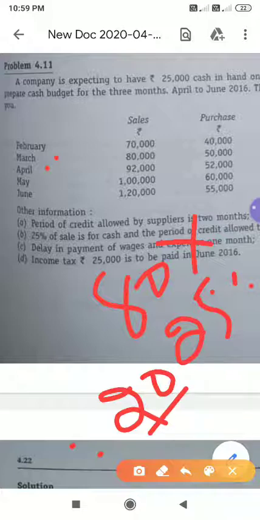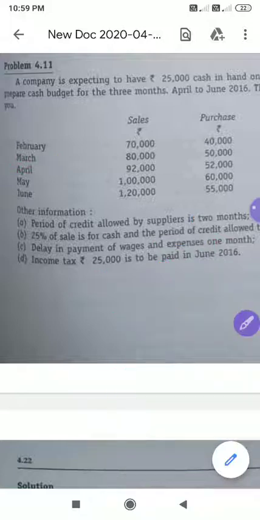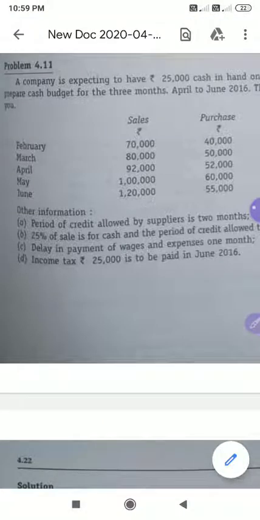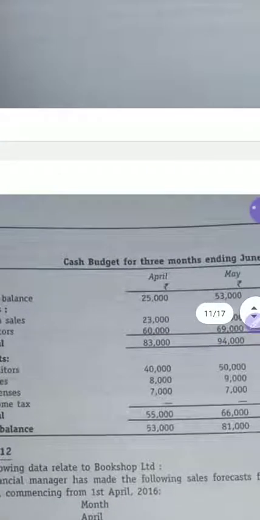Out of 80,000, if you take out 20,000, we have 60,000. This will be received in April. When you are preparing cash budget, you have to take the current month cash received and current month cash paid. So that means March sales amount, that is 75%, will be received in April. That is nothing but debtors. So that amount you have to write here, 60,000.